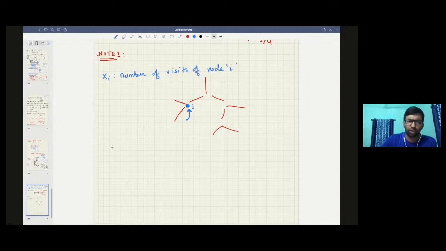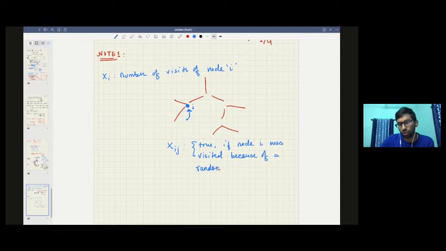Let's denote by xij a random variable that is equal to true if node i was visited because of a random walk from some node j.